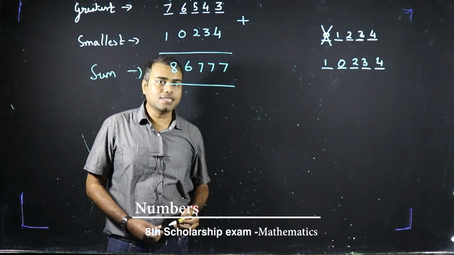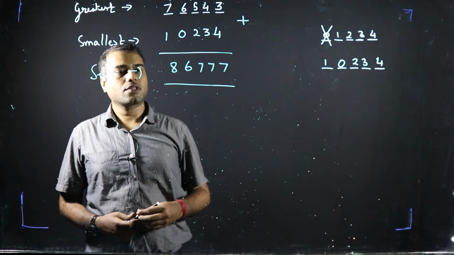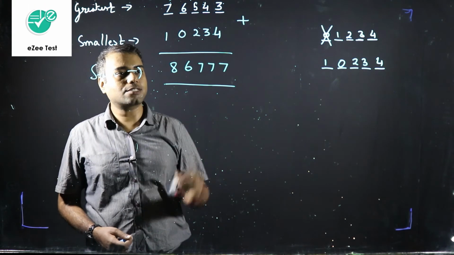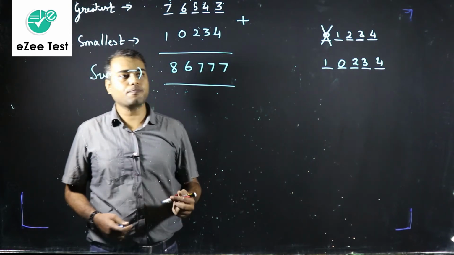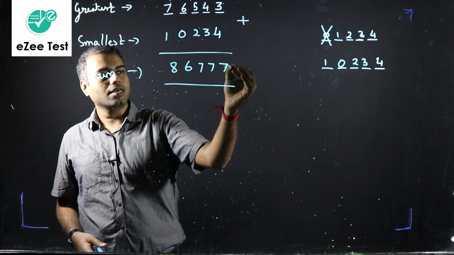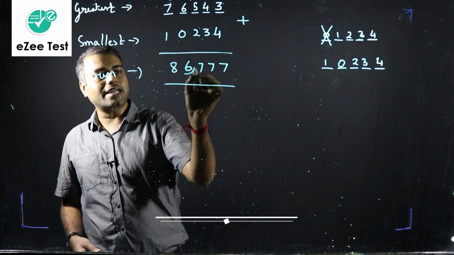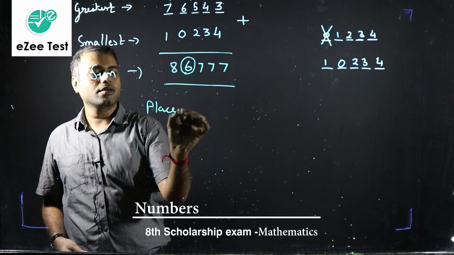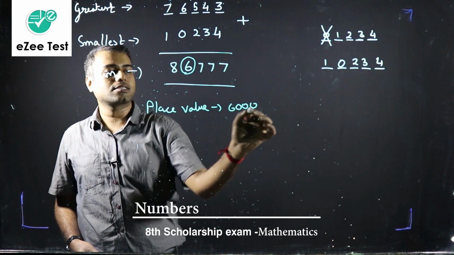And then the question is asking us what is the place value of the digit at the thousand place. So which digit is at the thousand place? Ones, tens, hundred, thousand. So 6 is at the thousand place. So the place value of 6 will be 6,000, and that is our answer.